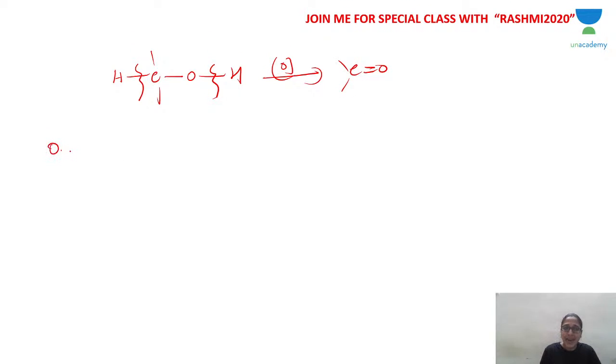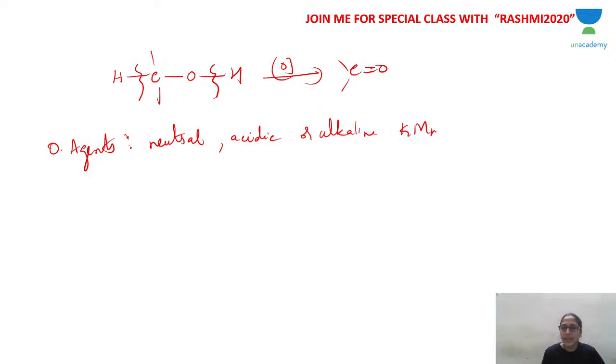And the oxidizing agents can be neutral. What are the oxidizing agents used for oxidation of alcohols? Neutral, acidic or alkaline potassium permanganate you can use.